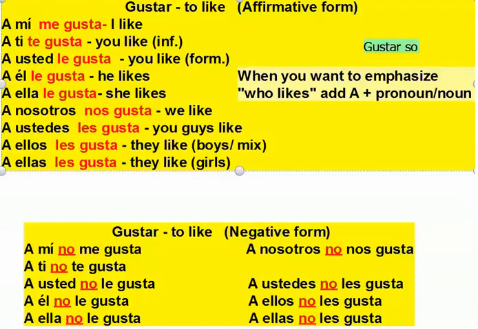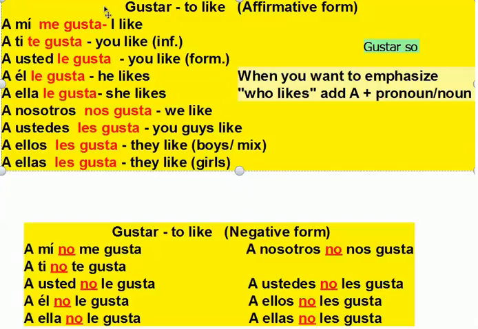Olá! The topic of our class today is the verb gustar. The verb gustar roughly means to like. Actually, what it really means is that something is pleasing to somebody. For instance, reading is pleasing to me. Watching TV is pleasing to her. But because we don't speak like that in English, we are going to translate it as to like.